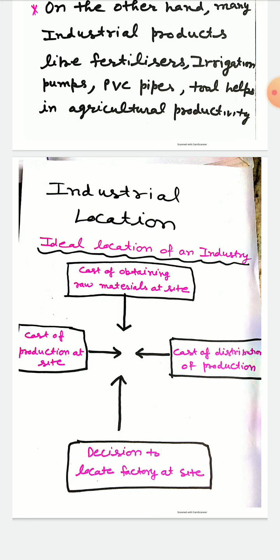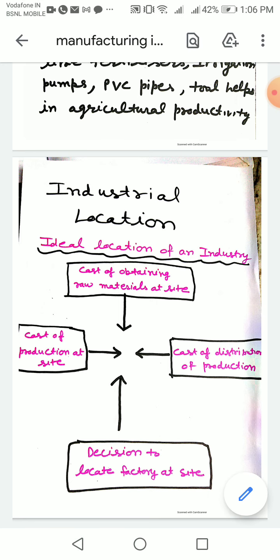The industry will be located where there are suitable government policies, where raw material is available, where cheap labor is available, where capital can be invested, where power is available, and where market facilities are available.